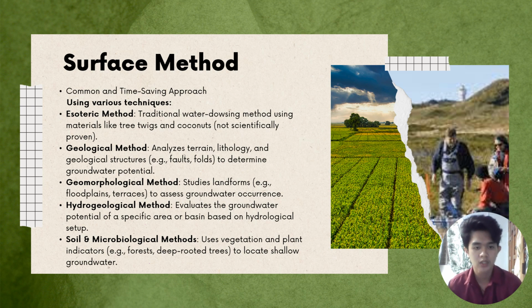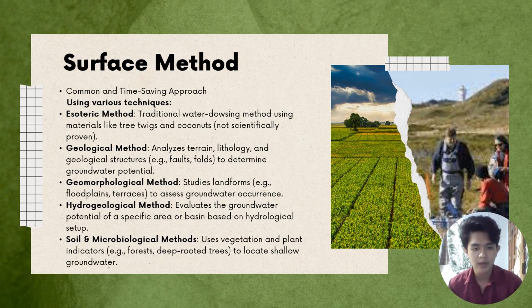And the next one is geological method. This method analyzes the terrain and lithology of geological structures to determine groundwater potential. And the next one is geomorphological method, which studies landforms to assess groundwater occurrence. And the next one is hydrogeological method.